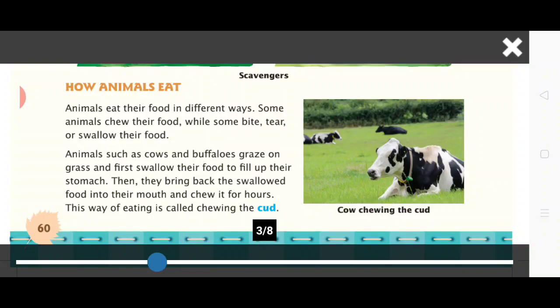Okay. So students, animals such as cows and buffaloes bite the grass and swallow it. Later, they bring back the food into their mouth and chew it slowly. This is called chewing the cud. This way of eating is called chewing the cud. They chew the food for hours in their mouth.